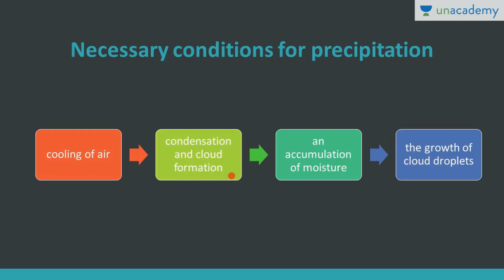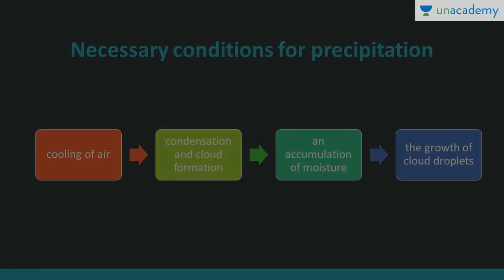Then after the cloud formation, accumulation of moisture in the clouds takes place. Once the water droplets in the cloud grow to a significant size, they start falling, or precipitation starts taking place. This may be in the form of rainfall or snowfall, hail, sleet, etc. So, these are the necessary conditions for precipitation.